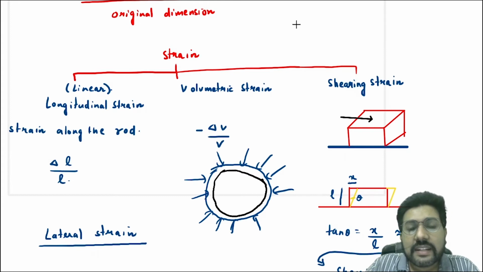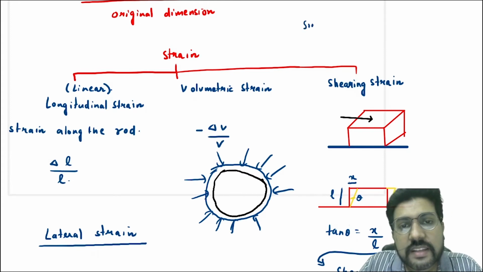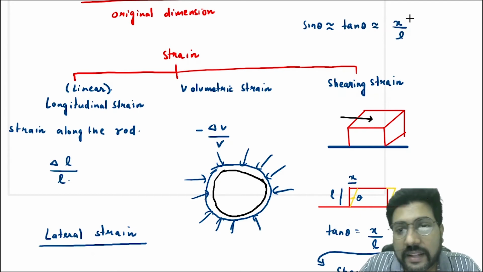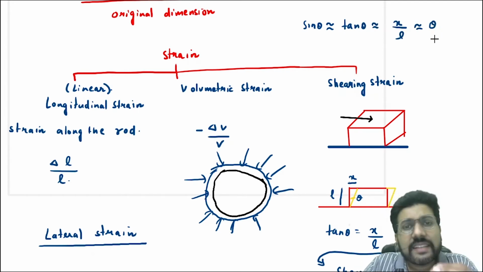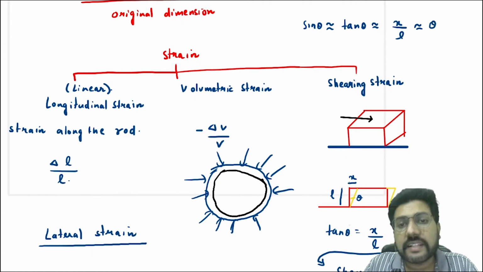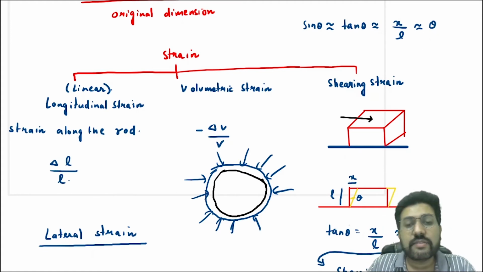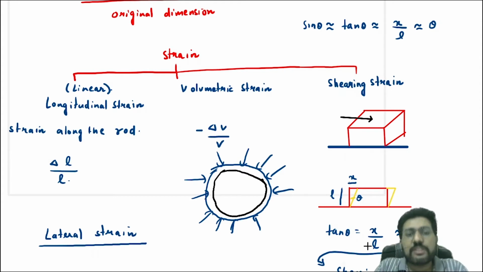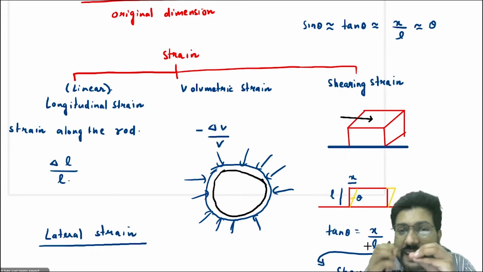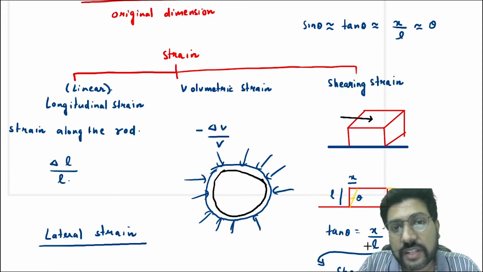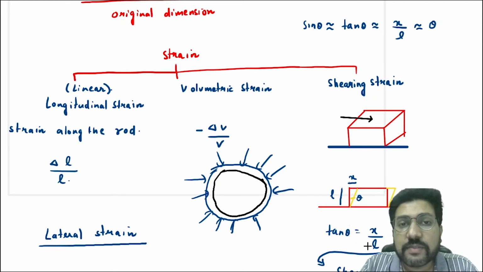You know that for small angles, sin theta can be nearly equal to tan theta, and that can be nearly equal to x by L. This is also nearly equal to theta. Theta is the shearing strain, and I will write theta is equal to x by L, or tan theta is equal to x by L, but theta is also x by L because theta is very small. So this angle is the shearing strain. So shearing strain is measured in terms of angle. Angle is also a unitless quantity.